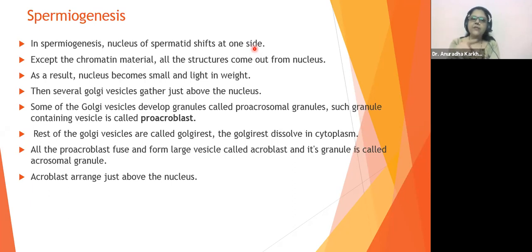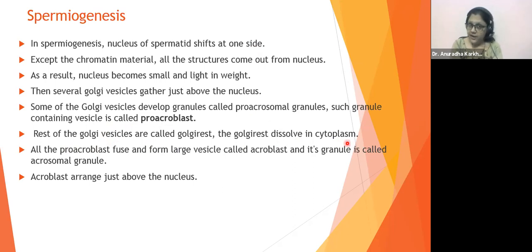Some of the Golgi vesicles develop granules called as proacrosomal granules. See, as I said, Golgi vesicles में सब कुछ बन सकता है. जिसकी जरूरत है वो बनेगा. So some of the Golgi vesicles will make granules called as proacrosomal granules. Such granules containing vesicles are called as proacroblast. Okay. Rest of the Golgi vesicles are called as Golgi rest. The Golgi rest dissolve in cytoplasm.